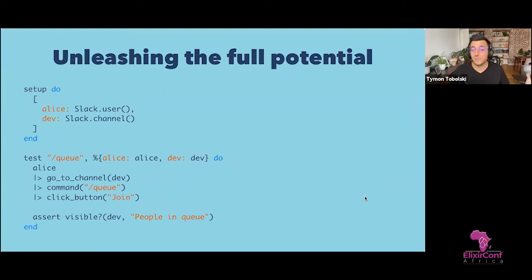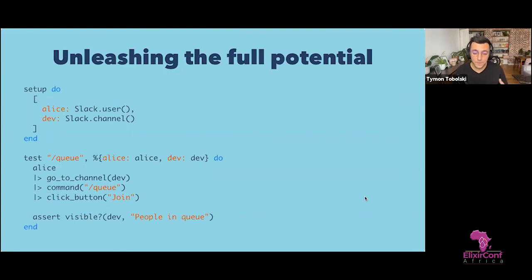For example, build something like an end-to-end testing framework for Slack bots, which we did. And this is a real example from our code base, where we basically built a testing framework. We can say there's some user, there's some Slack channel, and then you write a scenario where the user goes to the channel, executes a command, clicks a button, and then we can assert that some phrase is visible in that specific channel.